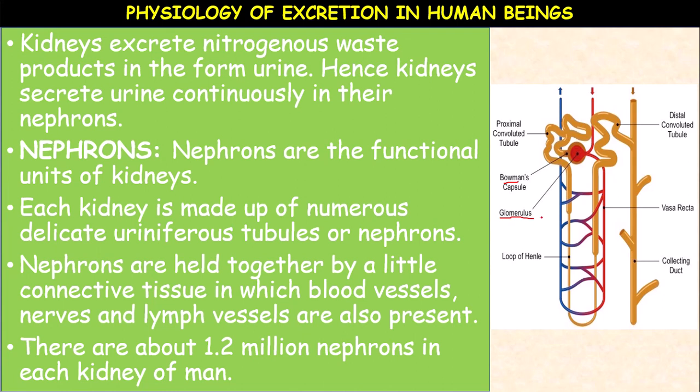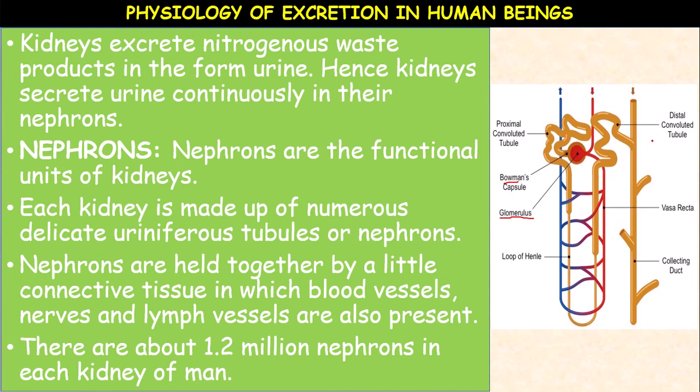This glomerulus acts as a filtration bed. Now this is the Bowman's capsule, or Malpighian capsule. Next part is the proximal convoluted tubule, PCT.